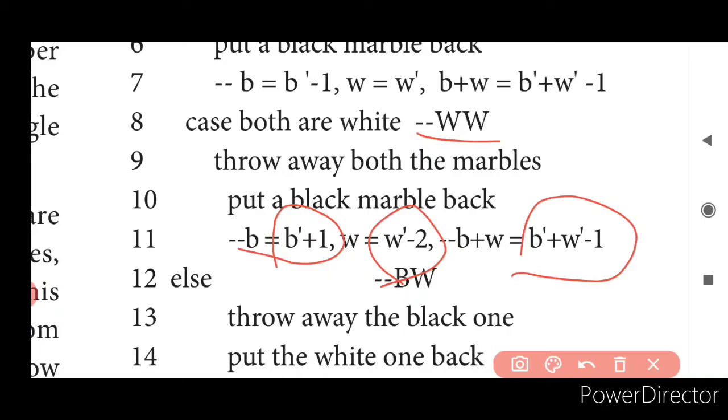Because again, this is all about the jar. For the jar, what happens? If I am removing 2, I am adding 1. So only 1 will be removed, isn't it? B plus W, B plus 1 plus W minus 2. So B plus W minus 1.